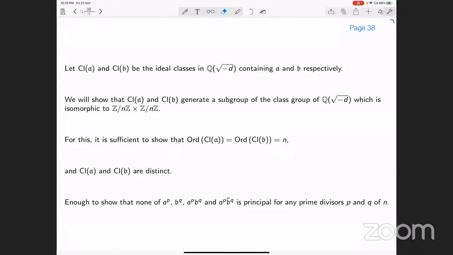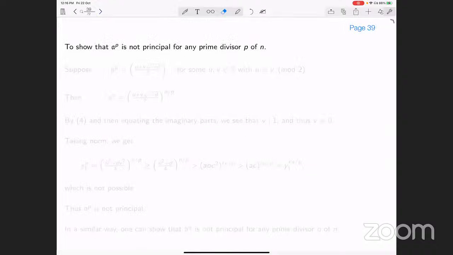Take any prime divisors P and Q of n and show that these ideals are not principal. That will show that the order of CLA is n and the order of CLB is n, and that proves our theorem.